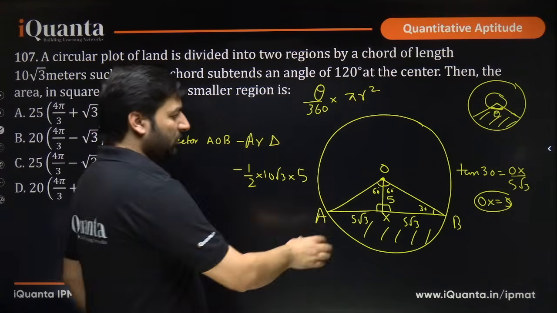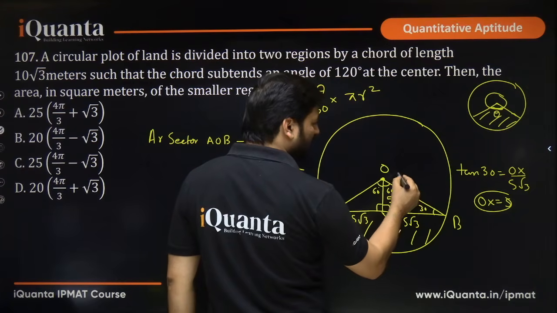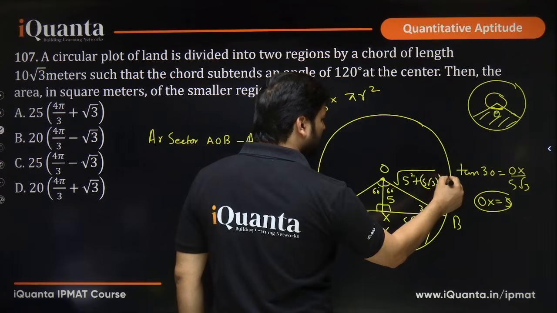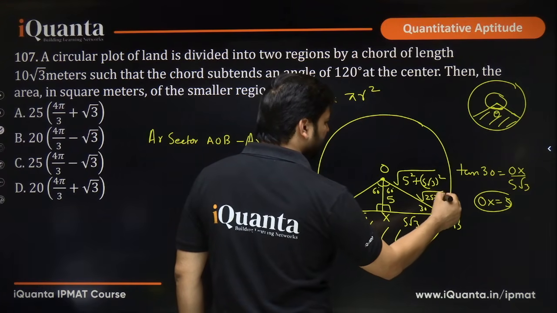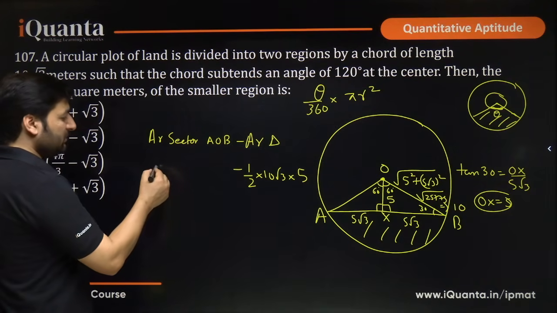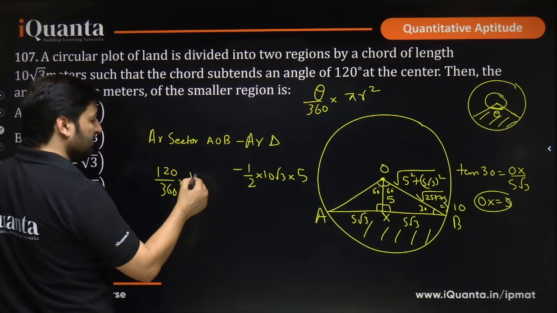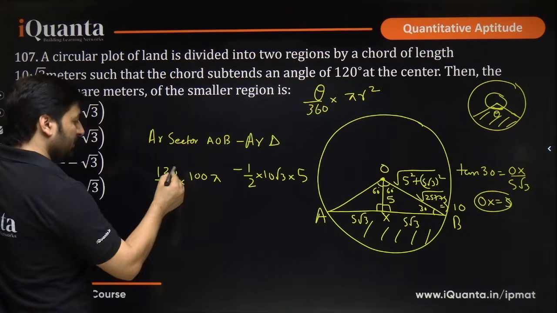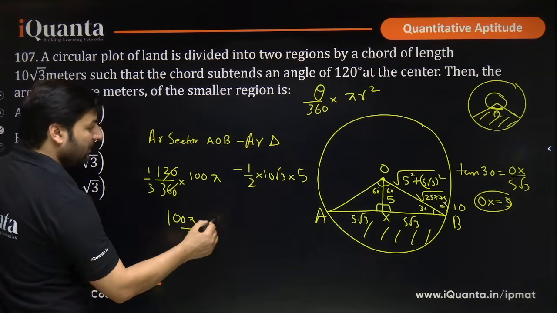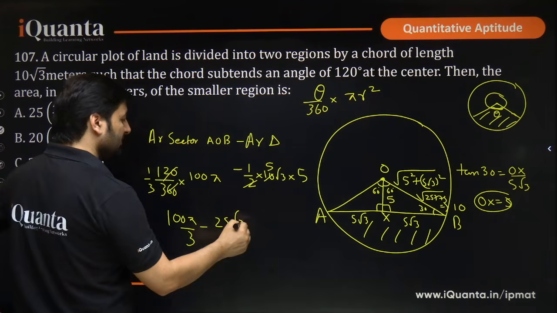Now do you know the radius of this? You don't know it. So how will you do it? You have the base here and the perpendicular, so you can apply Pythagoras theorem. 5 square plus 5 root 3 square gives under root of 25 plus 75, that means root of 100, which gives us the radius equal to 10. So theta upon 360, 120 upon 360 into pi r square, pi into 10 square, that means 100 pi. So what do we get? 1 by 3 here, so 100 pi by 3, and here 2 cancels this 5, so 25 root 3, 25 root 3.